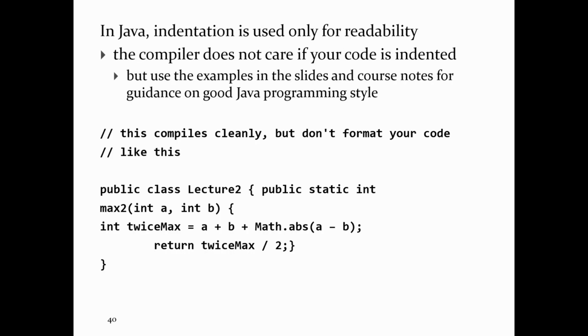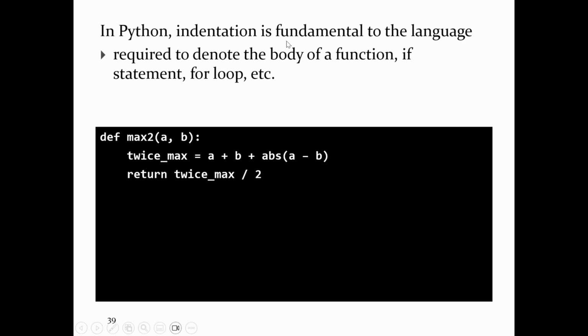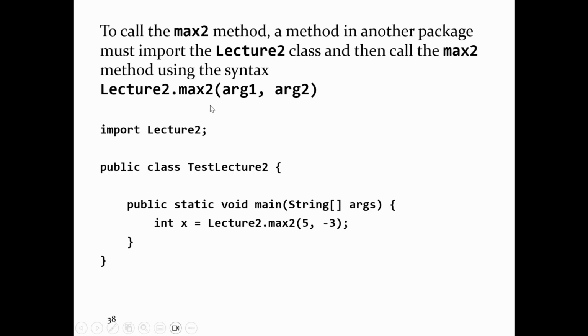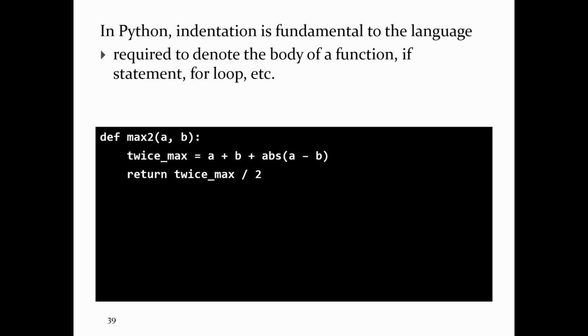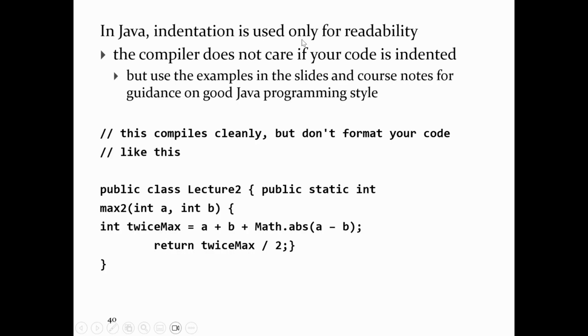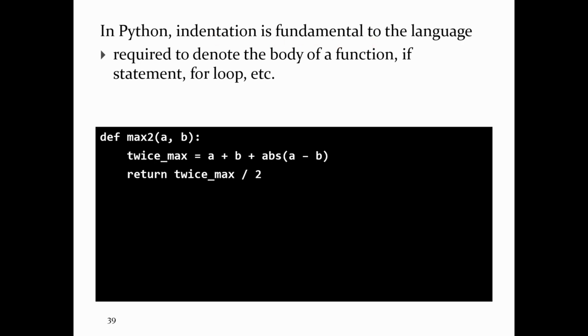Yeah, I'm going to keep on going for a couple of slides, and then we'll call it quits. All right, so notice that in your Java program here, there's a bunch of indentation going on, right? Now the indentation, it turns out, is not actually critical. In Python, though, it's a completely different story, right? In Python, indentation is fundamental to the language, right? You must indent, and your indentation has to be consistent in Python, right? Otherwise, your program either doesn't run or it does not run the way you want it to. Right? And so the body of max2 is indented over one level in Python.